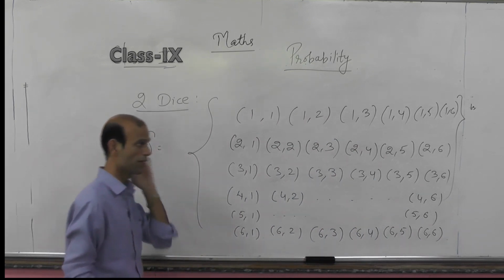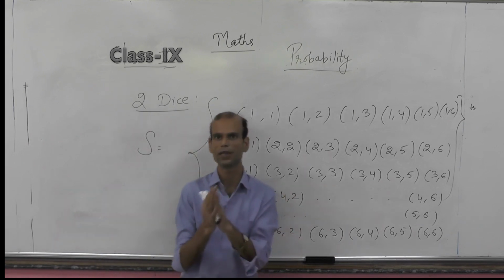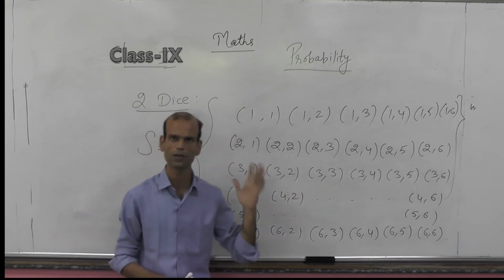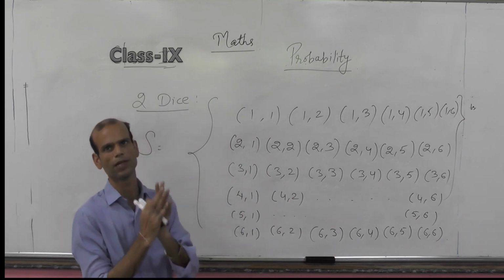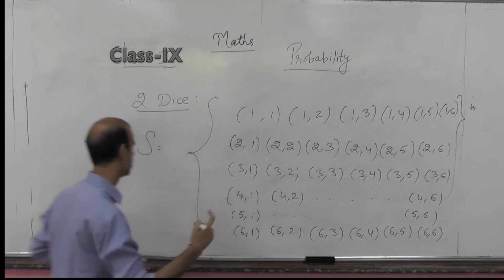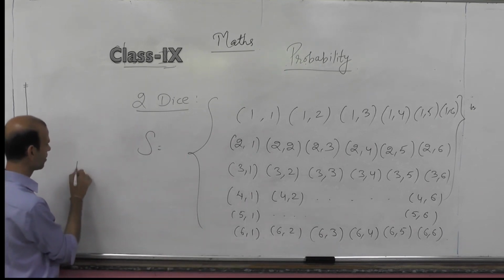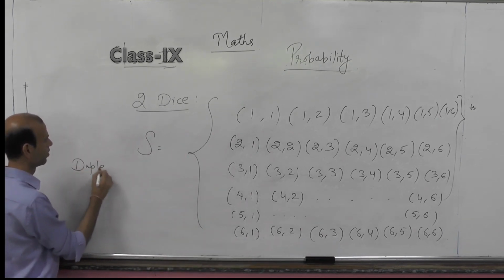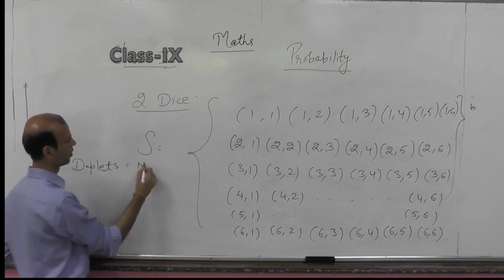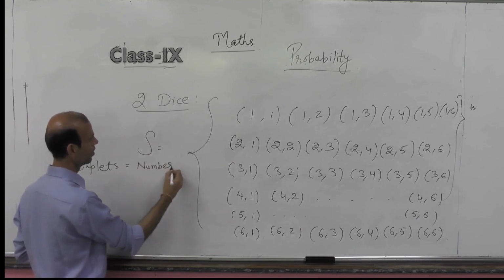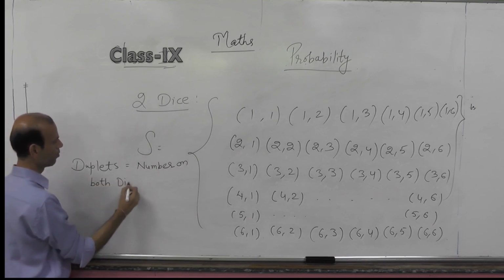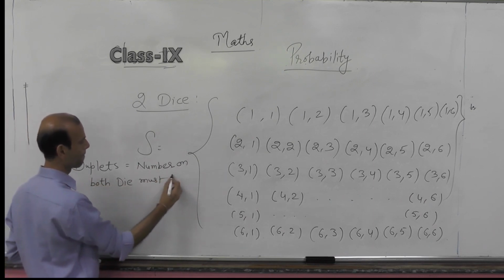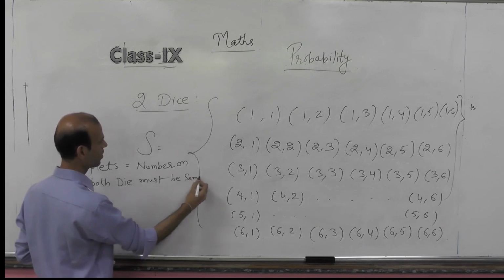Now what type of question is generally asked when we see questions based on the 2 dice concept? The first one: what will be the probability of getting a duplet? What is a duplet? Number on both dice must be same. So we'll see the possible outcomes.